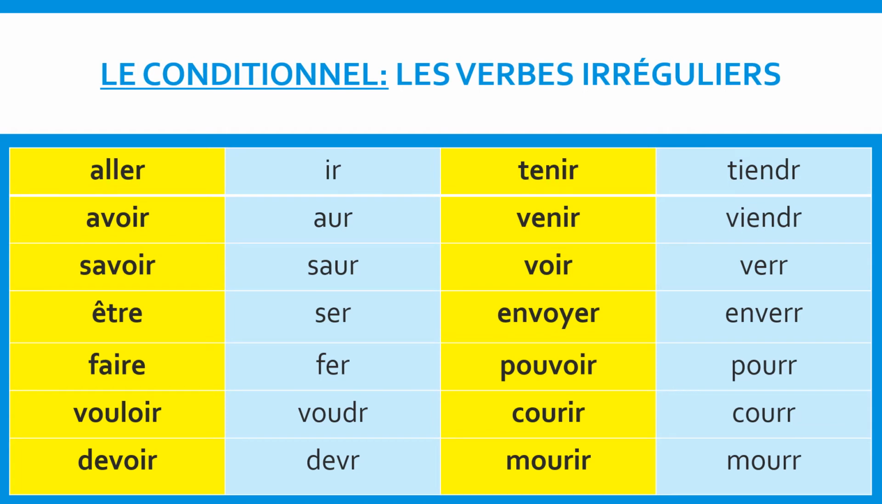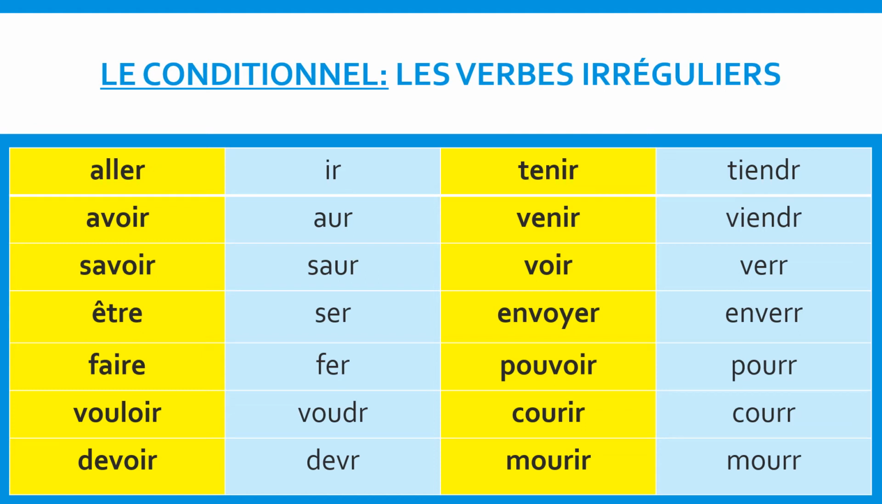These 14 verbs that you see before you follow a similar conjugation process in the conditionnel that they do in the future simple. When conjugating these verbs in the conditionnel, you cannot add the imparfait endings directly to the verbs themselves in the yellow columns. You have to add the imparfait endings to the root versions of these verbs in the light blue columns.